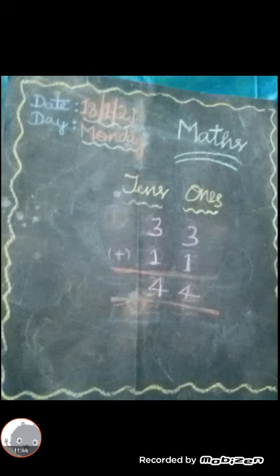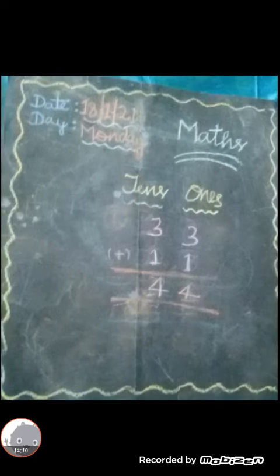Children, take the other numbers, 33 and 11. These are big numbers, we cannot use our hands to add, right? So you use this method in your rough note. 33, 11. First you add the ones place. In the top I wrote the carry. Okay, do you get it, children? 3 plus 1 is 4. And next we come to the tens place. 3 plus 1 is 4. Totally 33 plus 11 equals 44. Take this number and write it in your book. Okay, children, do you understand?